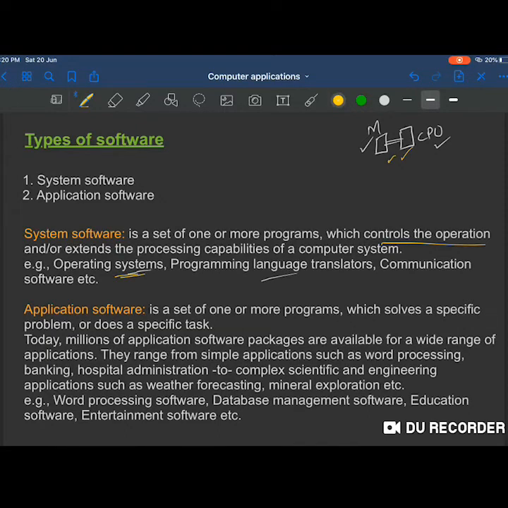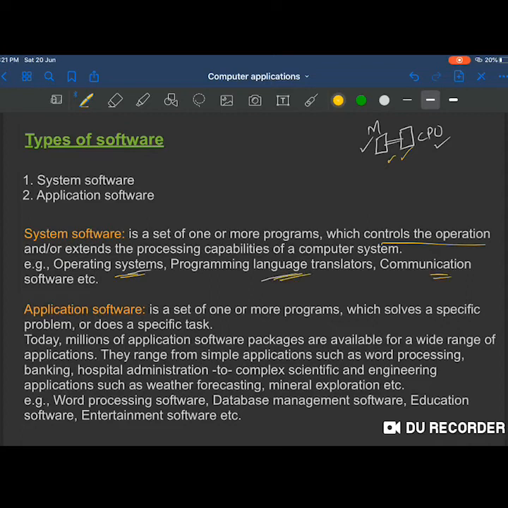Operating system is the one which is responsible for the coordination between the components, right? We will have a detailed discussion about it in the next video. Okay. The next comes programming language translators. So we have already discussed that all the languages that we work upon ultimately have to be translated into the machine language. So this also comes in the system software category.